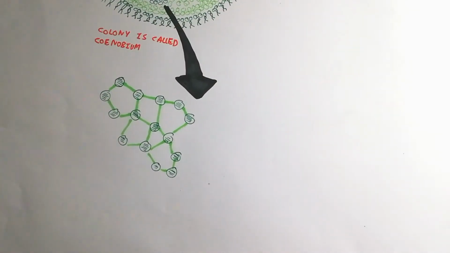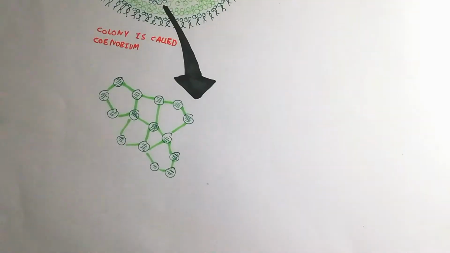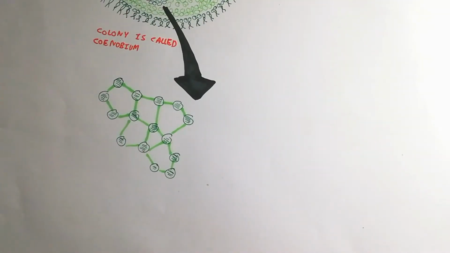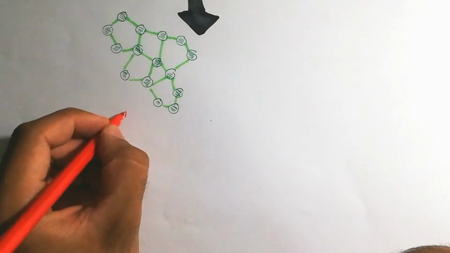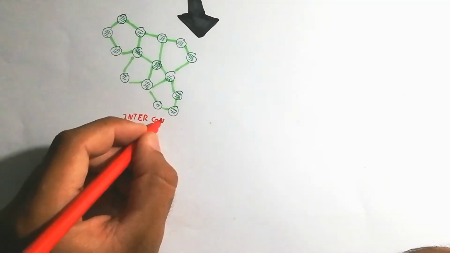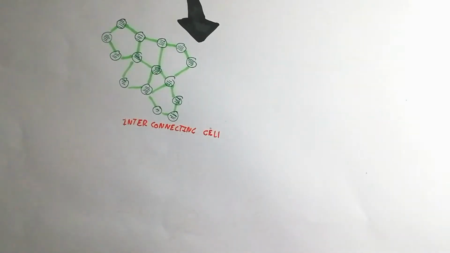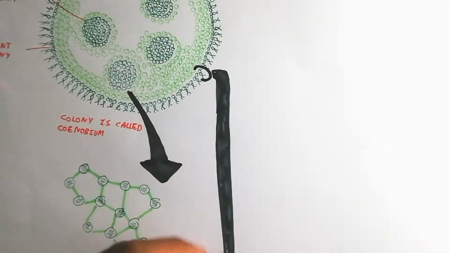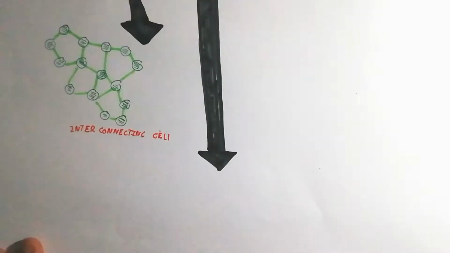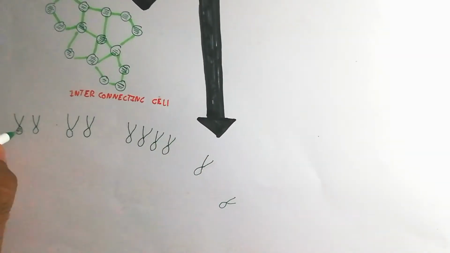The inside colonies are interconnected to each other, and ultimately create a hollow shaped structure, which is again responsible for reproduction.